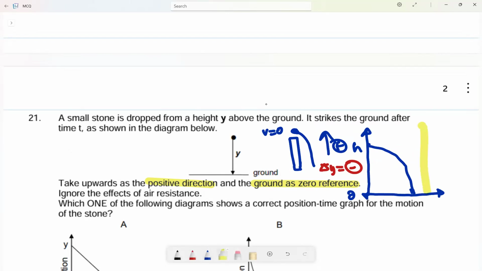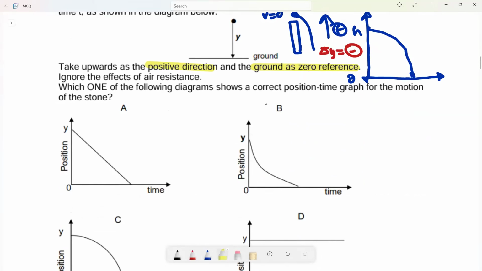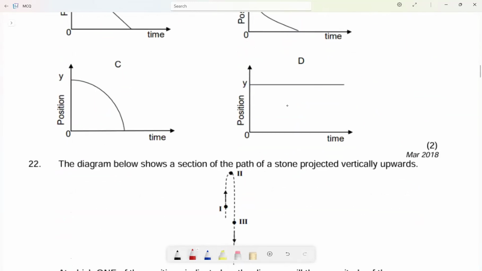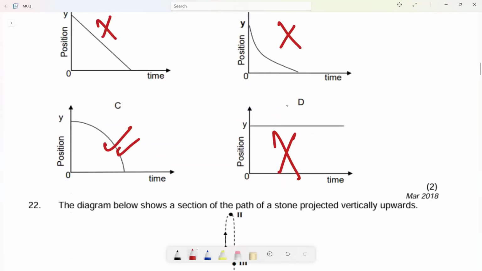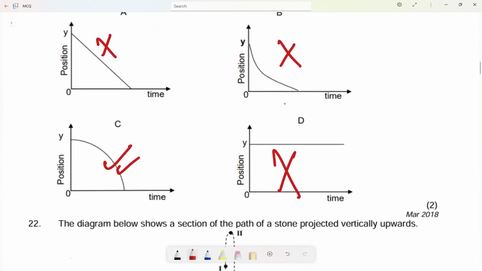Okay, yes. Remember, I cannot draw a straight line like this, a straight line like this is a velocity time graph. So this one is incorrect, because can you see it is a velocity time graph? This one does not do like that. There is no shape like that. It always follows the trajectory. Then this one is the acceleration time graph. Then now C is the most correct answer.